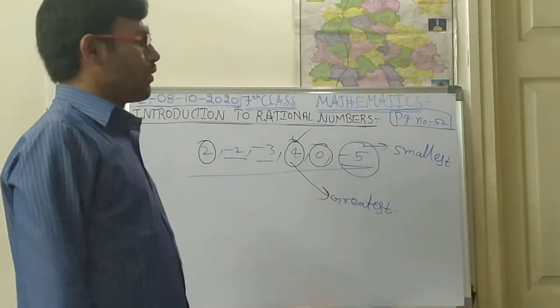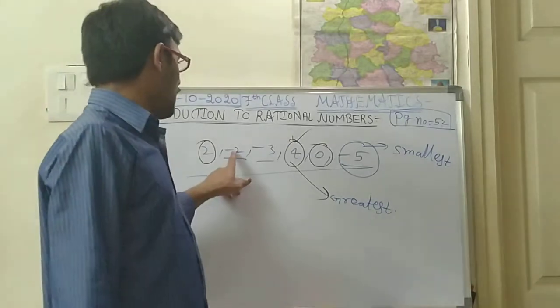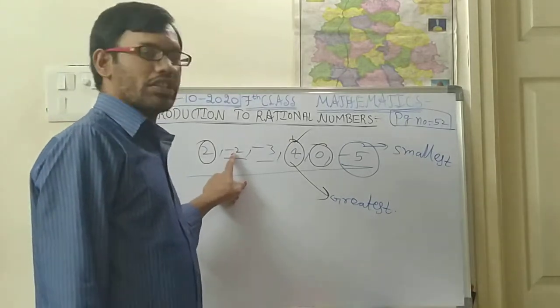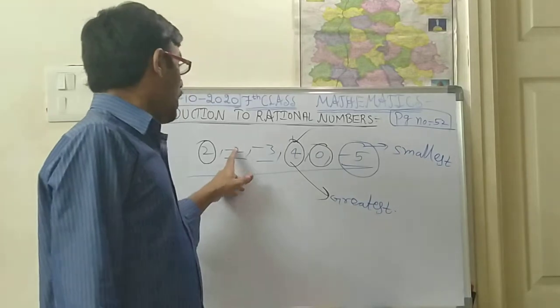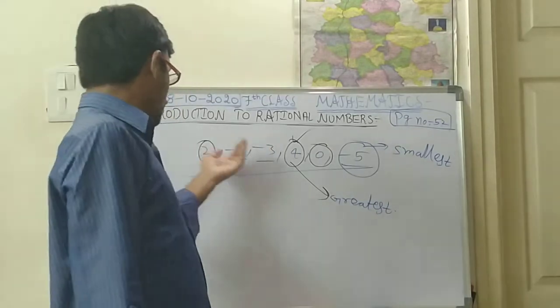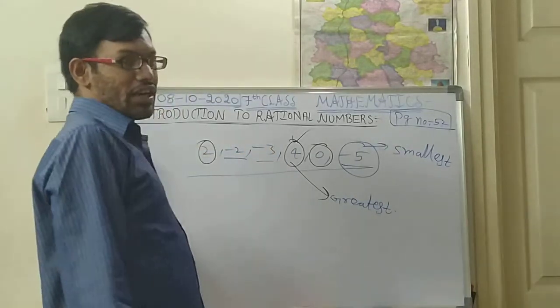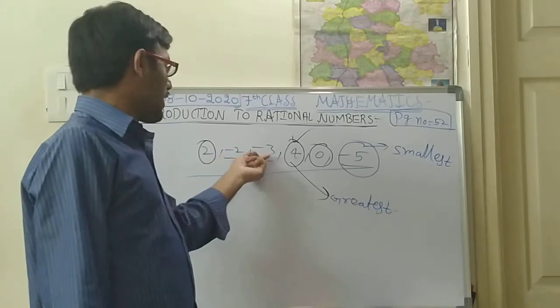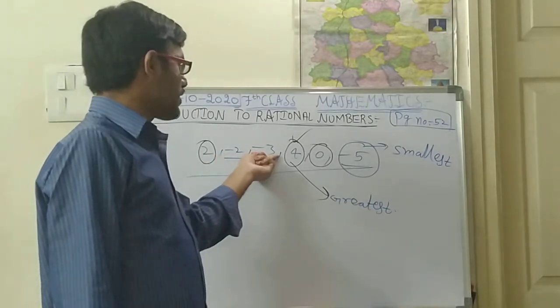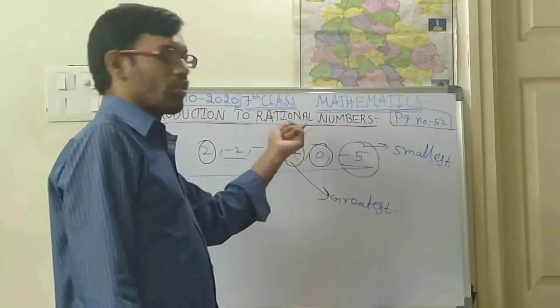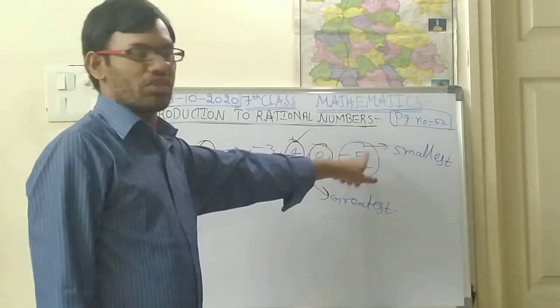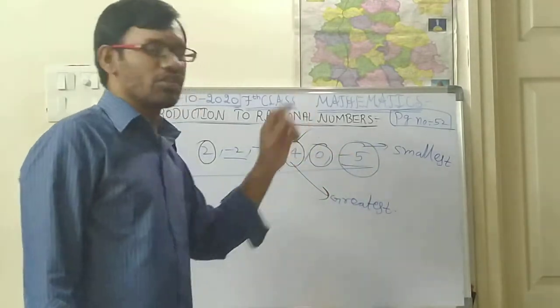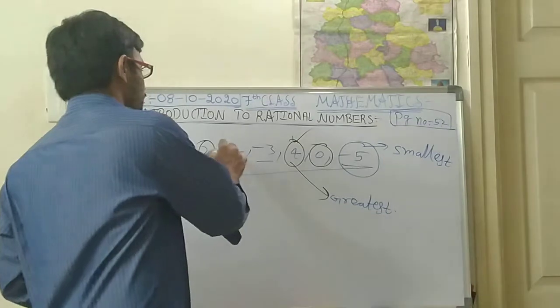Okay. So he will be asking, so don't think that minus 2 is the smallest. Minus 2 comes after minus 3. The numbers are going to the left side, so the numbers are decreasing. Minus 2 after minus 3, minus 3 after minus 4, minus 4 after minus 5. So this is the smallest from this group. Like this you are supposed to check.